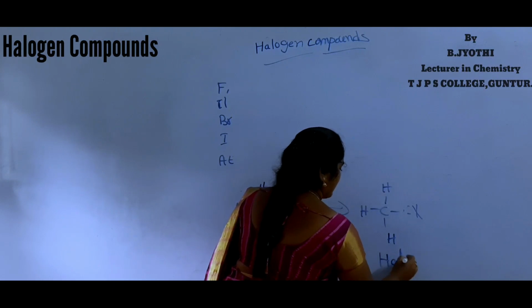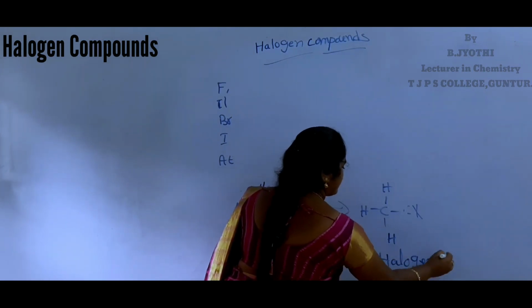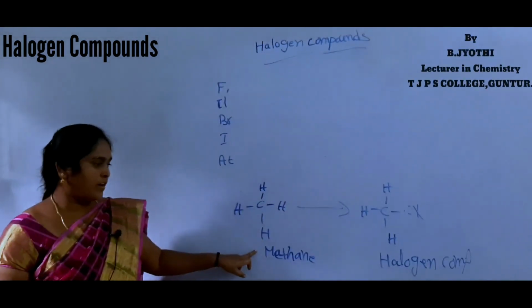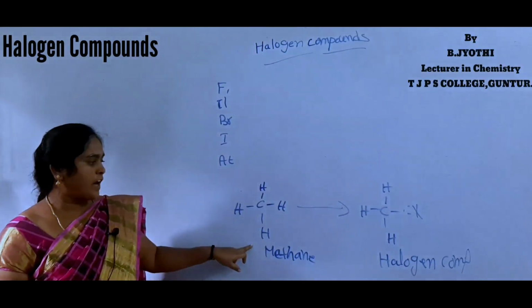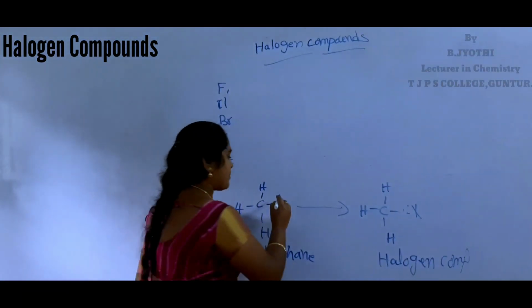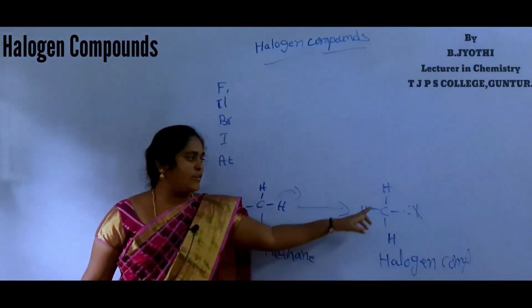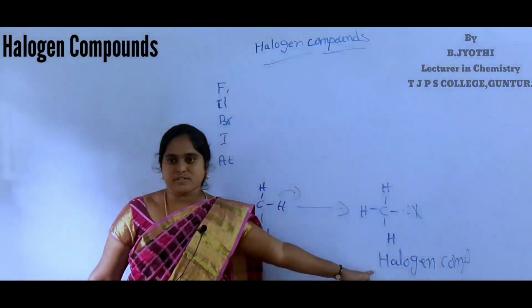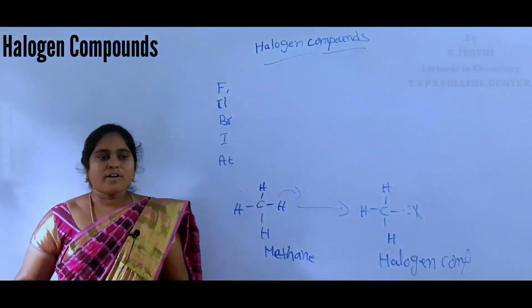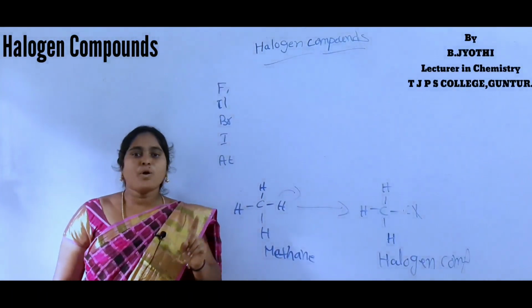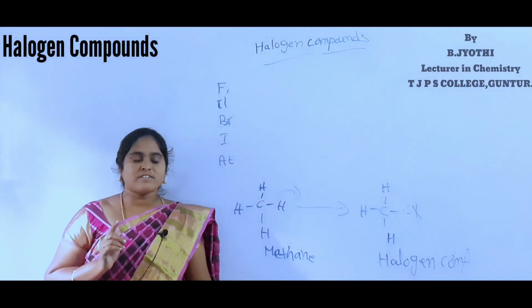Halogen compound. In a hydrocarbon, one or more hydrogen atoms are replaced by halogen atoms to form halogen compounds. One hydrogen replaced by one halogen atom forms monohalogen derivatives.